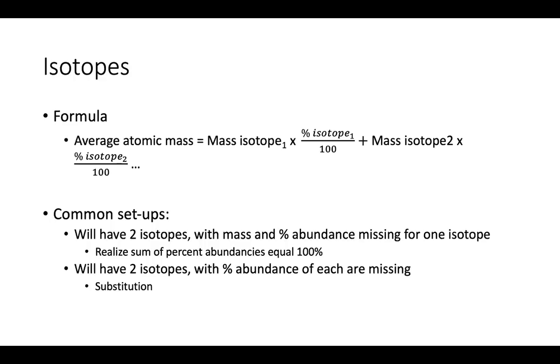The other common type of question is where you have 2 types of isotopes and you'll also be given the average atomic mass and you'll be missing both of the percent abundances, right? And so what you have to do for this is you have to assign variables, right? So you might say that the percent abundance of isotope 1 is X, the percent abundance of isotope 2 is Y. And then you have to make the relationship that X plus Y would have to equal 100%.